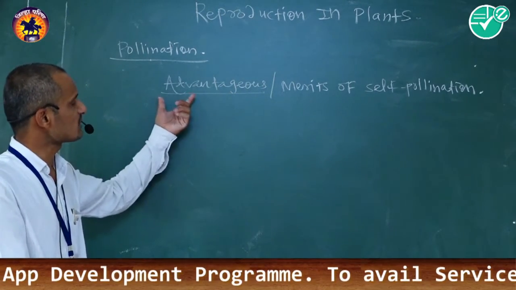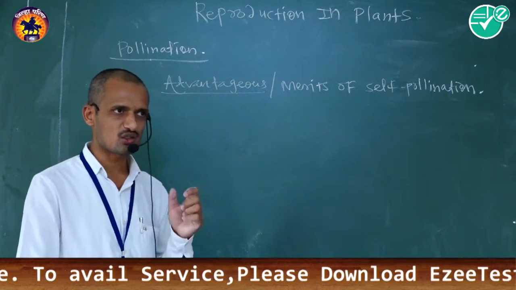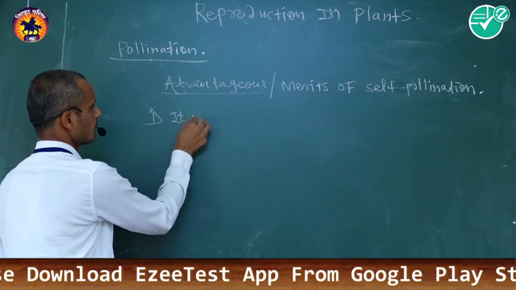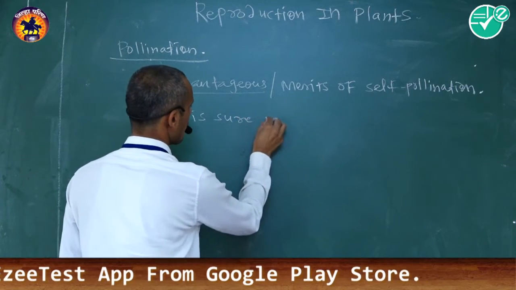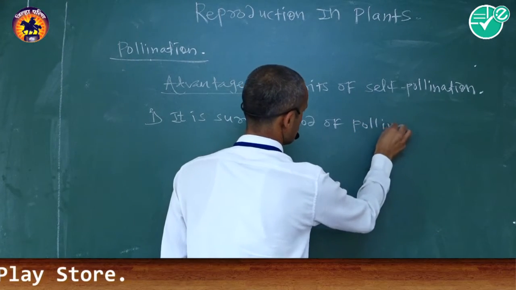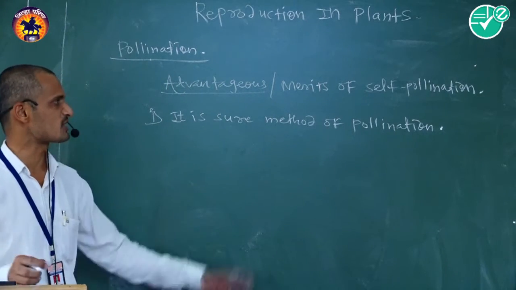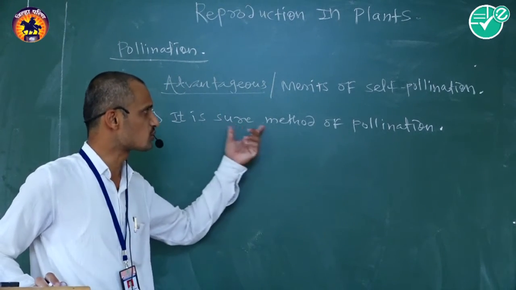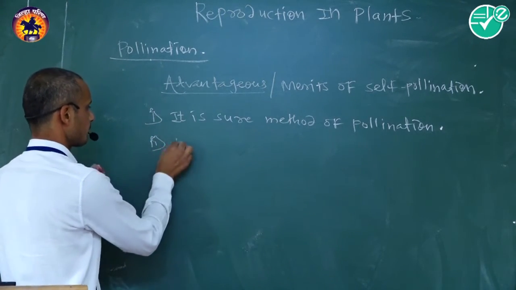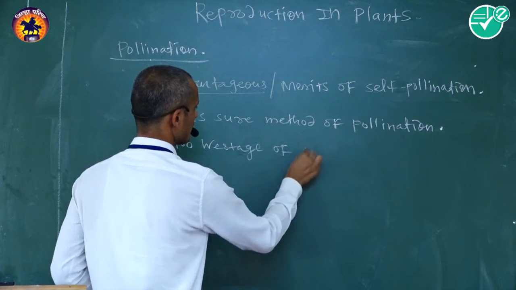In self-pollination, a few advantages or merits are shown. The first merit is that it is a sure method of pollination. The second is no wastage of pollen grains.